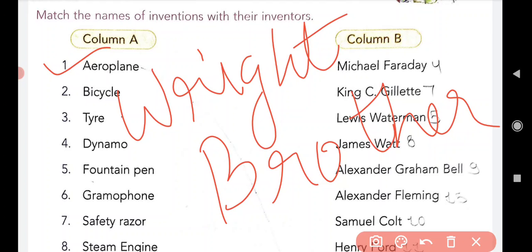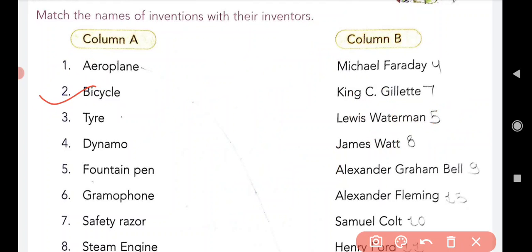Now come to the next one, that is the second one, bicycle. Who invented the bicycle?